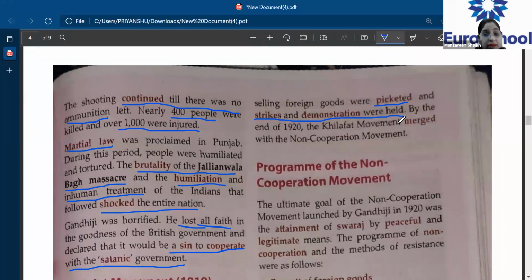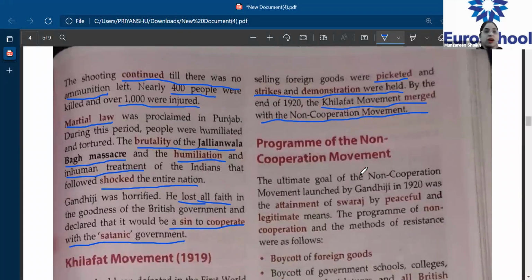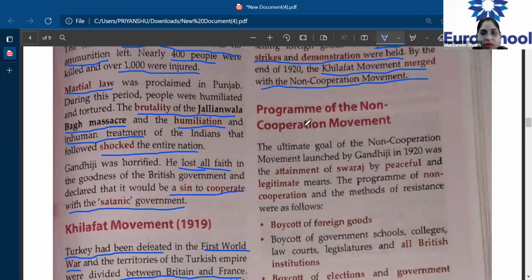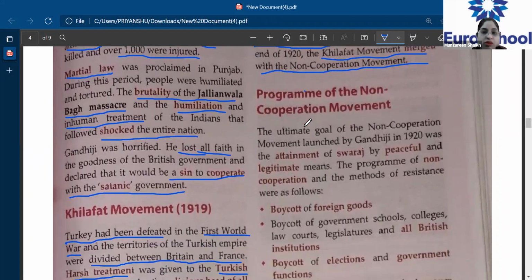Okay, and by the end of 1920, the Khilafat movement merged with the non-cooperation movement. So by the end of 1920, both these movements were brought together. So non-cooperation means not cooperating with the Britishers, boycotting all the schools, colleges, all the government services, all the foreign goods. Okay, even liquor shops were boycotted. Clear, everyone?